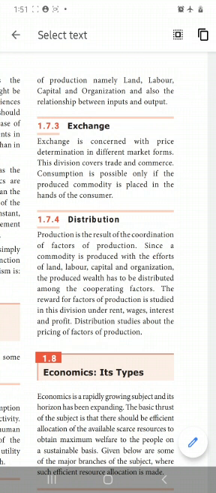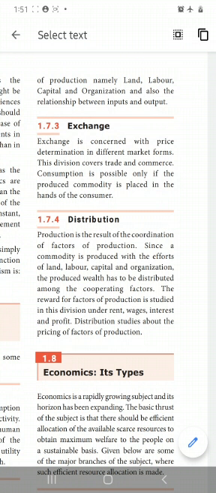But when it is moving to some other place in the market, the selling price will be increased by the farmers, or by the marketers who are selling the product. That means the price of a product may change from one place to another, from market to market. Chennai is the costliest area, isn't it? There the cost of the product will be very high, but in the village the cost of the product will be very low.